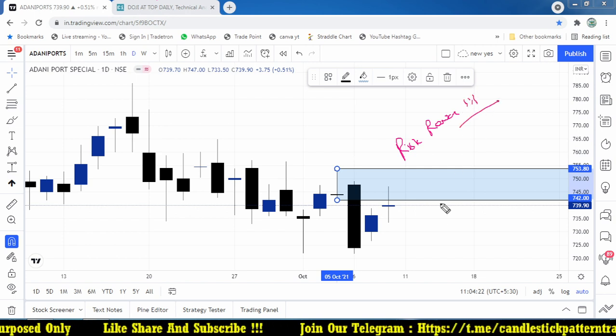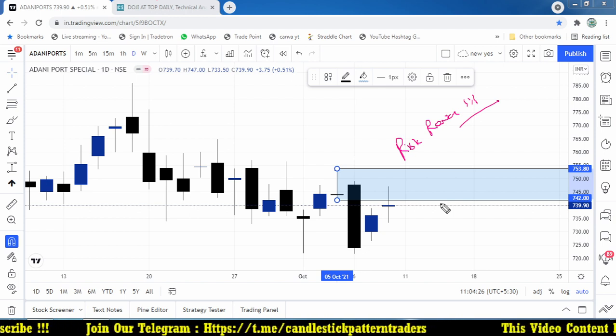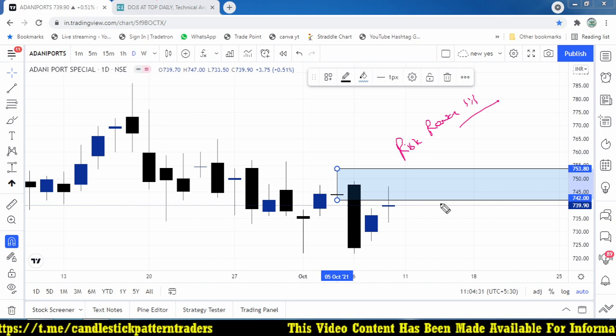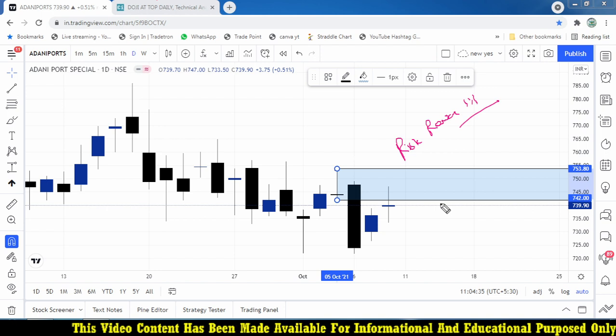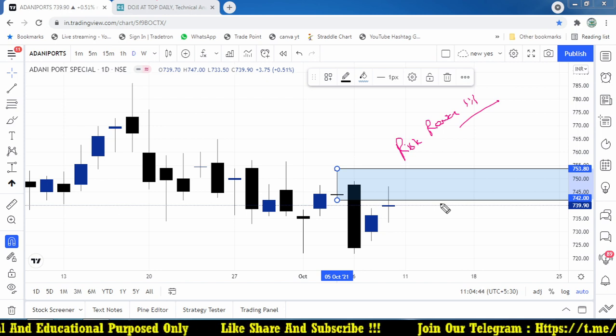I hope you got it. So these are the trades which you find earlier, before entering, before the trade happened. We know the levels where we are going to sell or where we are going to buy. So that is giving you such a great opportunity. Whenever you find such a great opportunity, we will use it. That is why I'm sharing these details on my Telegram channel as well as updating YouTube.